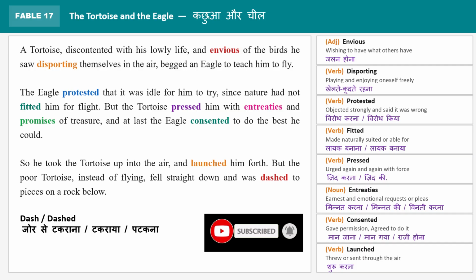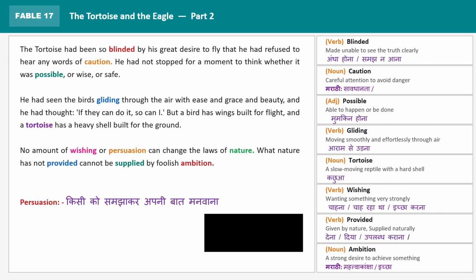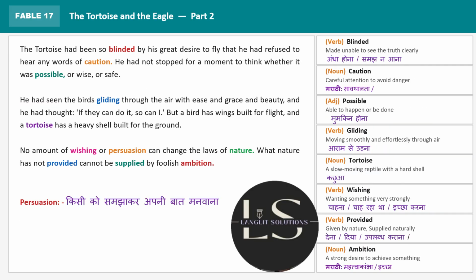So let's see what happens further. The tortoise had been so blinded by his great desire to fly that he had refused to hear any words of caution. So blind means andha, and he was very much blinded by his great desire. He was blinded, he had become blind to everything except that anyhow I should be learning how to fly and I should be able to enjoy nature as much as those birds. I should be able to fly. So he was blinded by his great desire to fly like those birds.